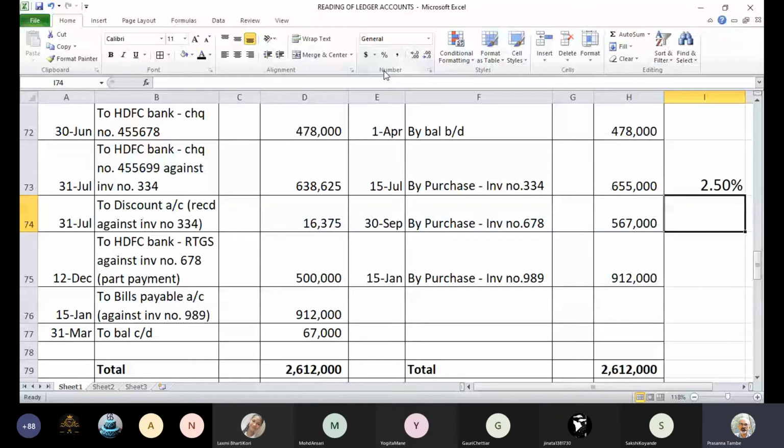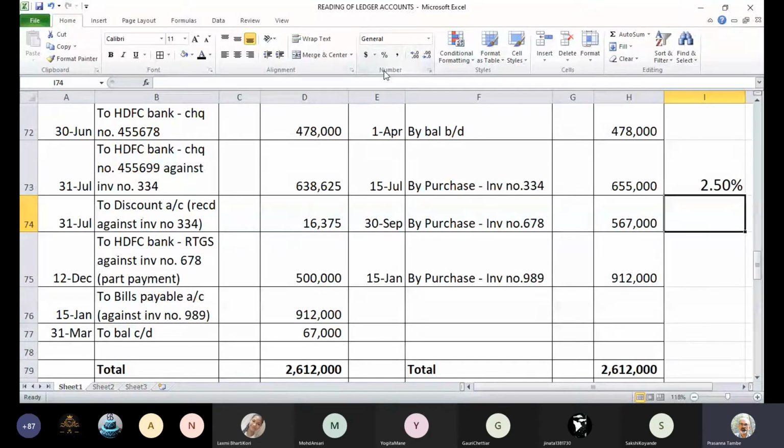And then finally on 31st March, you have closed the account and you realize that there is still balance payable of 67,000. This is still amount payable to Sanjay on 31st March 2020. So that will be carried forward to the next year as the opening balance. Can you tell me against which invoice this 67,000 must be payable? Looking at the details, invoice number 678. Correct. Invoice number 678, we paid only 5 lakhs. Remaining 67,000 is still outstanding.